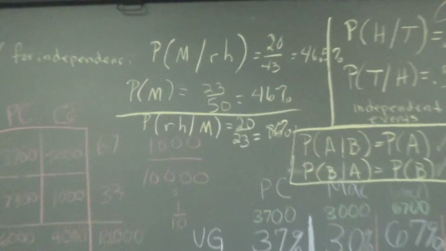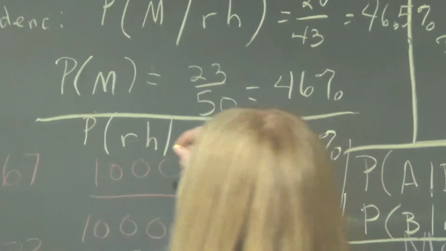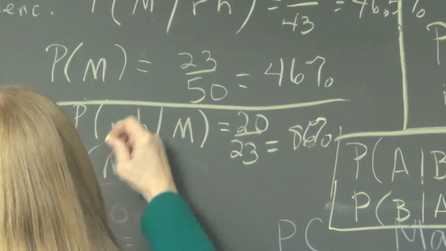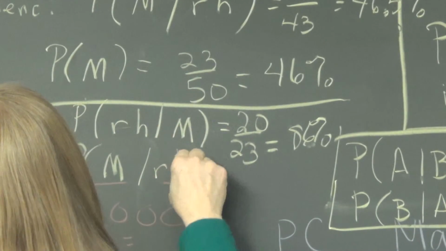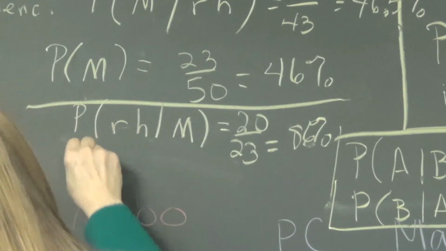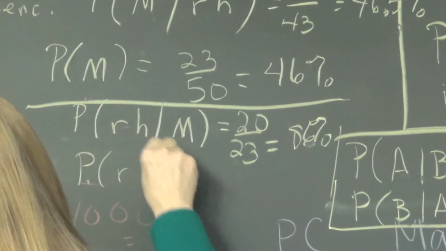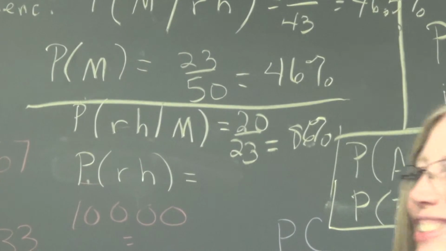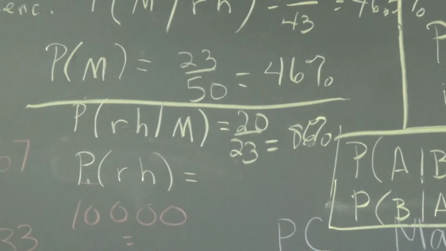All right, so now let's go the other way. What's the probability of being right-handed? Oh, see, we already did that. So I want the probability of being right-handed. 86%. Did you check? I did check, also it makes sense. It doesn't have to do with each other.